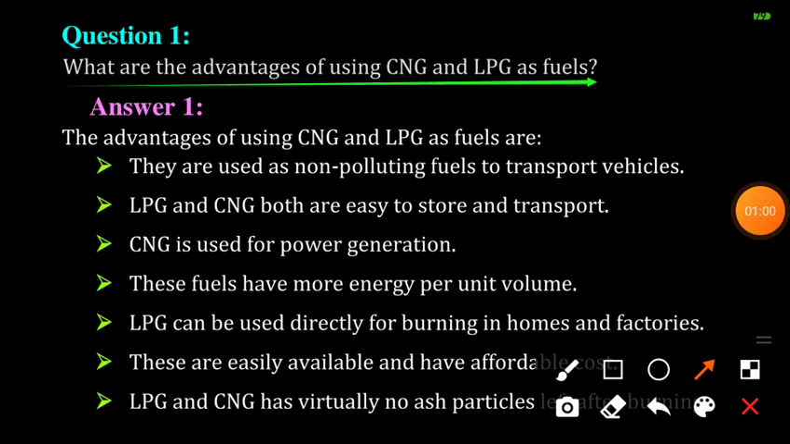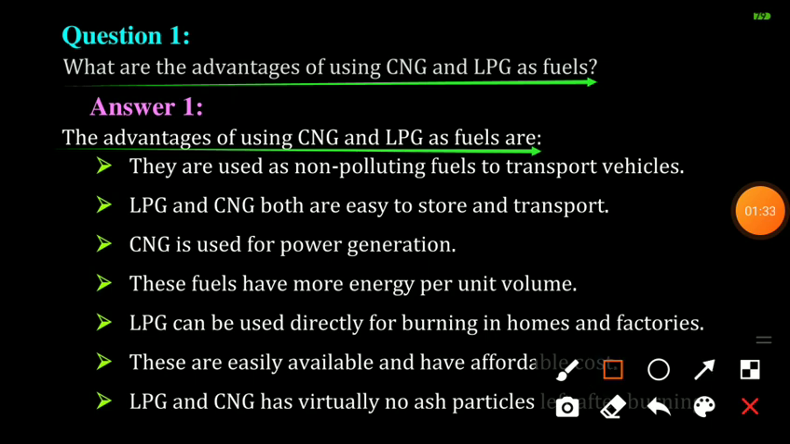The great advantage of CNG is that it can be used directly for burning in homes and factories, where it can be supplied through pipelines. Natural gas is also used as a starting material for the manufacture of a number of chemicals and fertilizers. So in points we can write that the advantages of using CNG and LPG are as follows.